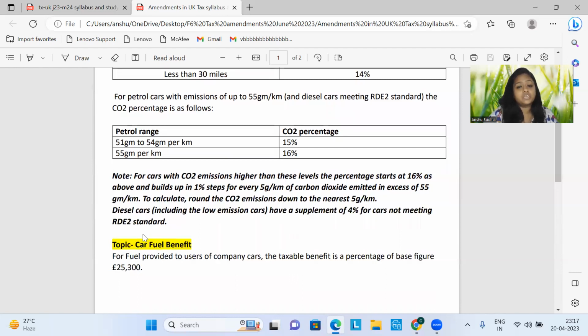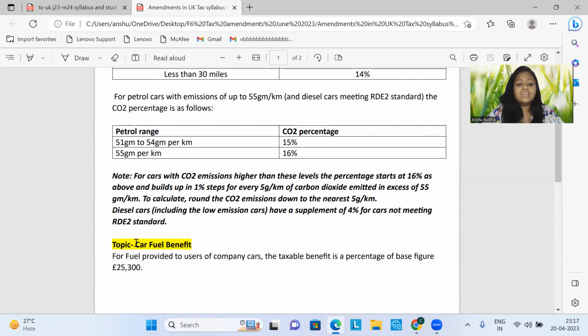Now, diesel cars which are not meeting the RDE2 standard will have an additional 4%. But the main rule remains the same, that the overall cap on the CO2 percentage is still 37%. So whether it's a petrol car, a diesel car not meeting RDE2 standard, or a diesel car meeting RDE2 standard, the CO2 percentage can never go beyond 37%.